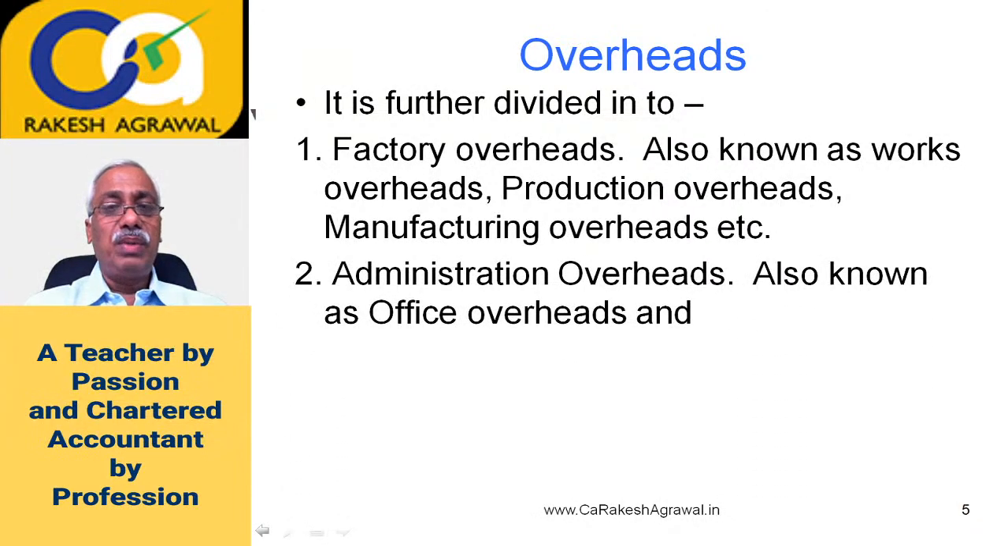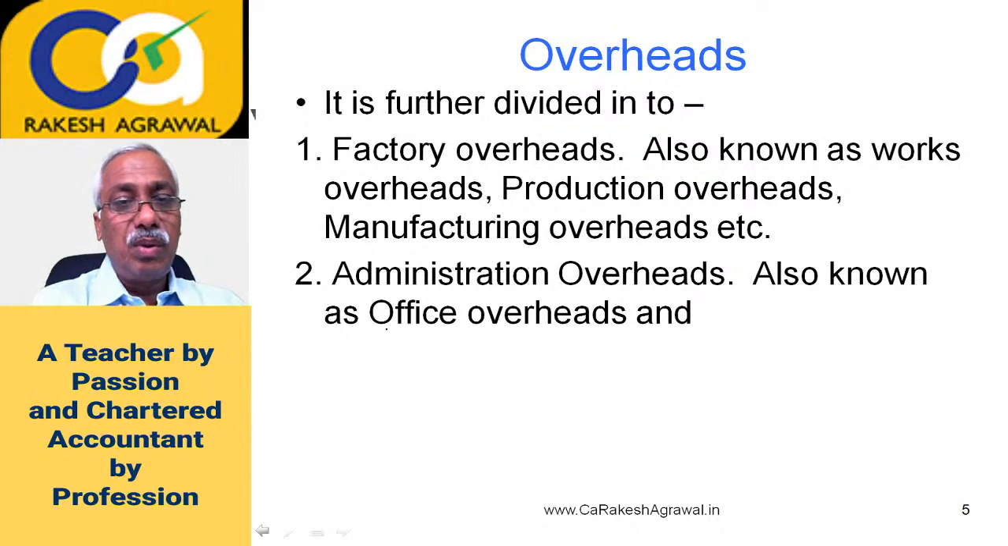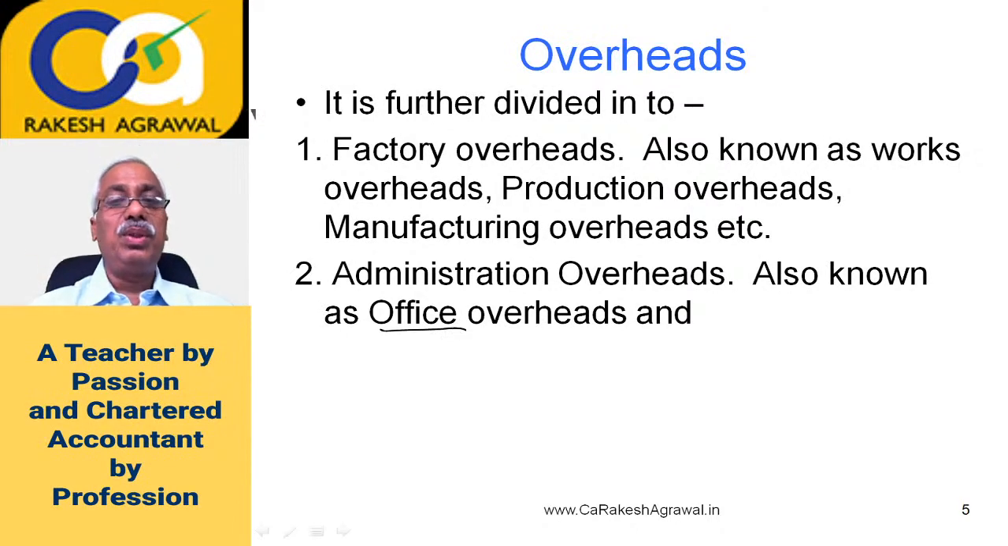Second is administration overheads. Administration overheads is also known as office overheads. That is another substitute word. All administrative cost, that is administrative staff salary, rent of the office, electricity consumed, depreciation of your computers, ACs which are installed in the offices, right? Your stationery, printing, telephone expenses, all these may be called administration overheads.